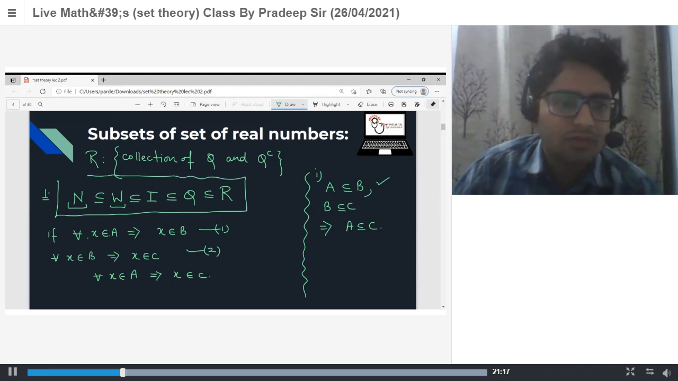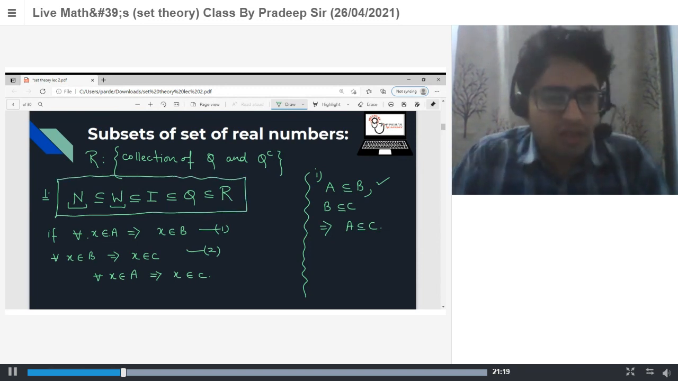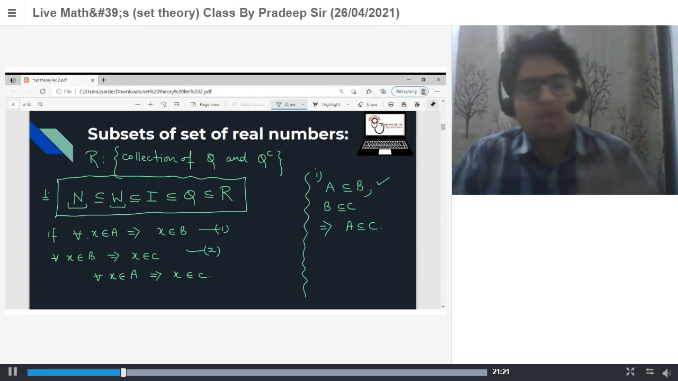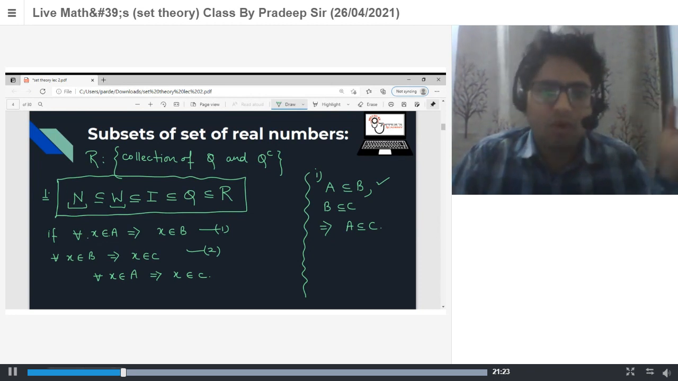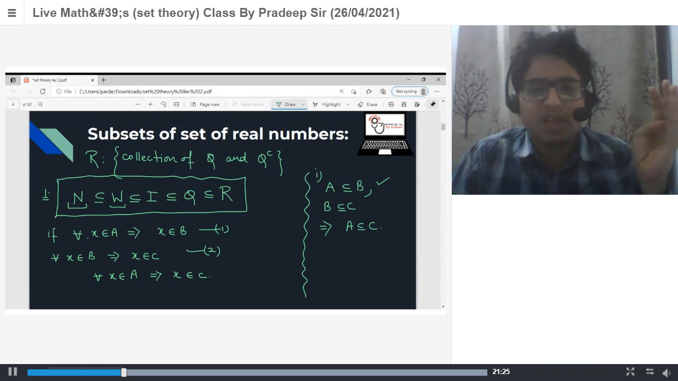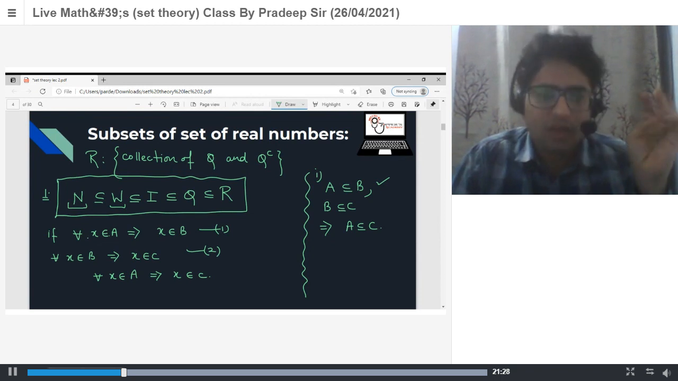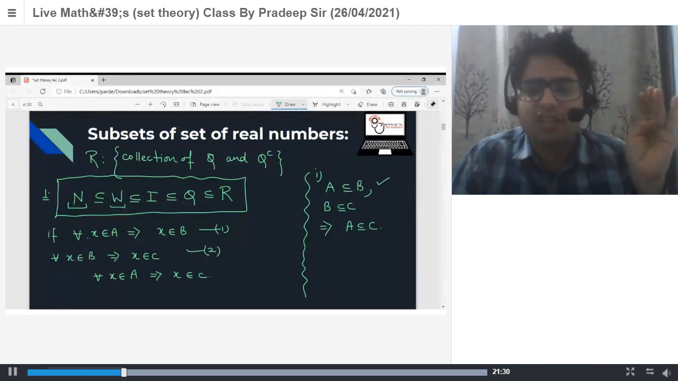So this is your chain of the number system. Natural number is a subset of all the number systems: whole numbers, integers, rational and real. Whole number is a subset of integer, rational and real. Integer is a subset of rational and real.